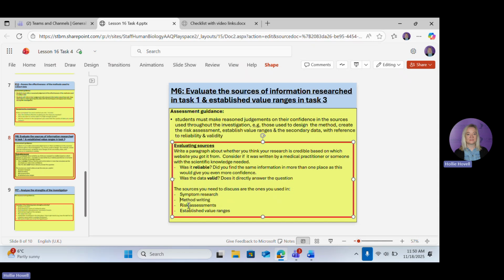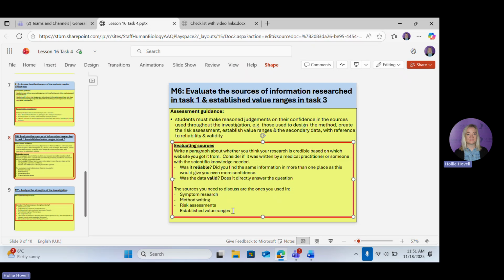The last thing that you will have researched is your established value ranges. Now, I don't know what websites you used for that, but like your symptom research, if you got it off AI, it's okay, but you need to say you're not 100% sure how valid and reliable it is. AI does use lots of references to come up with its answers, but it can make things up to fill in the gaps. So ideally, we would have double checked on other websites that we trust are more valid and